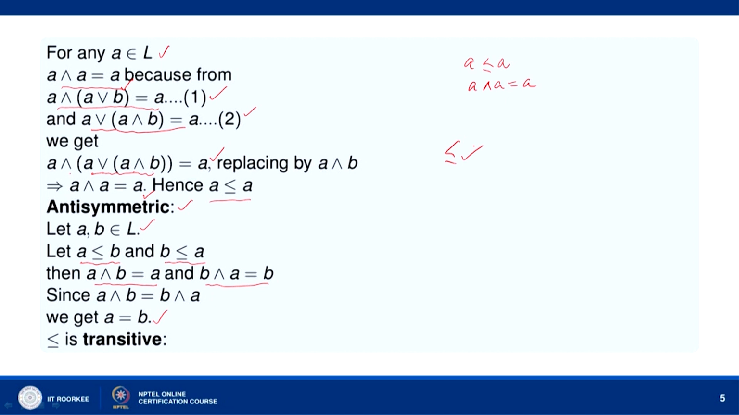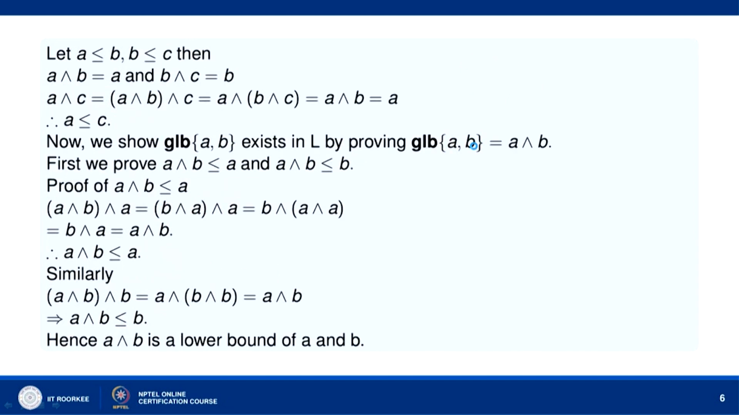Now, let us show that it is transitive. Assume A precedes B and B precedes C. Then we have to show that A precedes C. From A precedes B, it follows that A meet B equal to A, and from B precedes C, it follows that B meet C equal to B. Then in order to prove that A precedes C, we have to show that A meet C equal to A. So, consider A meet C.